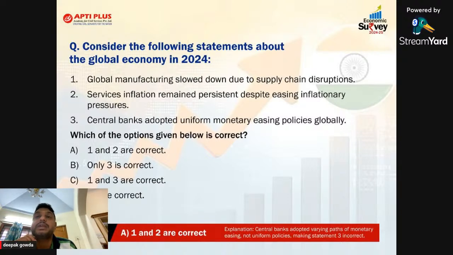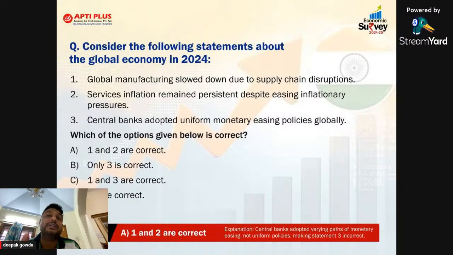Now, the third statement: central banks have adopted uniform monetary easing policies globally. No. Some countries are taking easy monetary policy, but some countries are not. Take the example of India, sir. Even though inflation is almost 6%, so it is high time for RBI to increase the repo rate. But as you know, for the past 1.5 years, RBI has not changed the monetary policy at all. They are not following easy monetary policy, and they are not following tight monetary policy either, because they know that tight monetary policy will affect economic growth. That's why they follow an accommodative monetary policy, which means they are neither increasing nor decreasing.